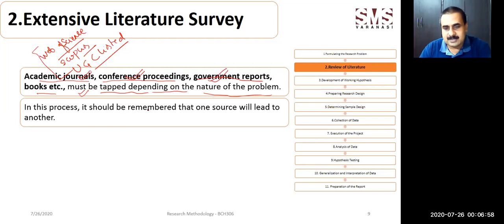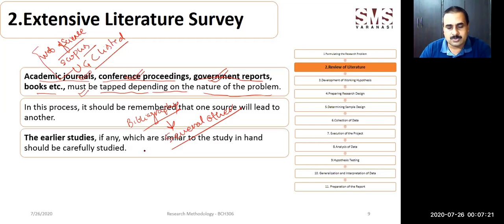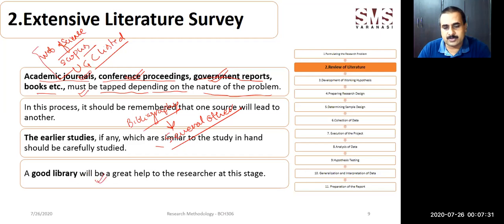In this process, one should remember that one source will lead to another. As I have already suggested, if you go to the bibliography of one particular research paper, it will lead to several other papers, and you can create a database of different research papers and go through them to do your extensive literature survey. Earlier studies, if any, which are similar to the study in hand, should be carefully studied. A good library resource is going to help you immensely for this extensive literature survey.